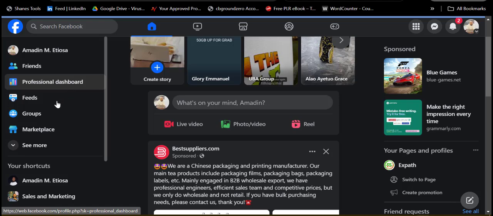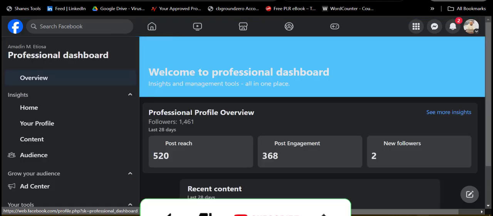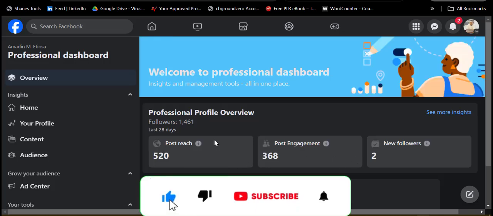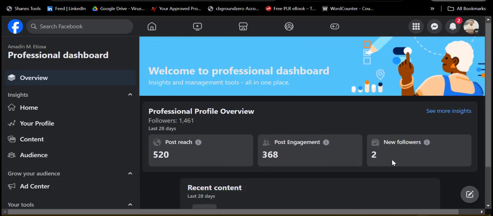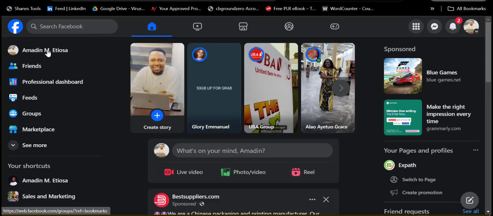Once I click on this, I can now see my post, which was not there before. You can see the post engagement, the post reach, the number of followers. You can now start seeing all of these things because it's no longer a Facebook account, but a Facebook page. These are the things you see on your Facebook page. Let me go back.